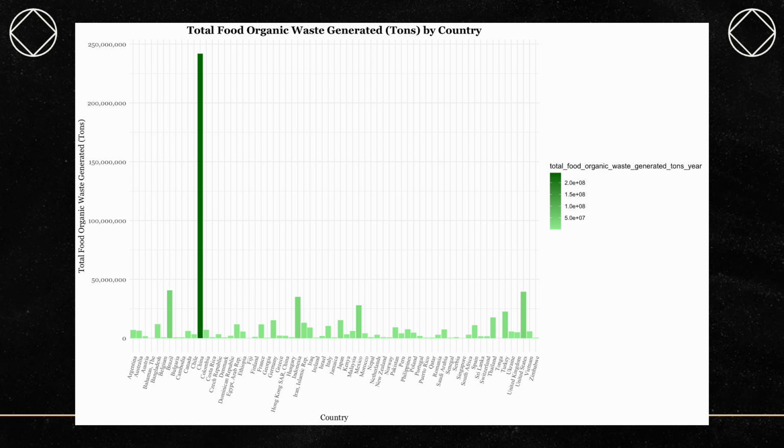This next graph shows the total organic waste generated by each country. We can see here that China is a clear outlier due to their high population and mass production. But looking between both graphs, we can see that many of the higher GDP countries have higher food waste.